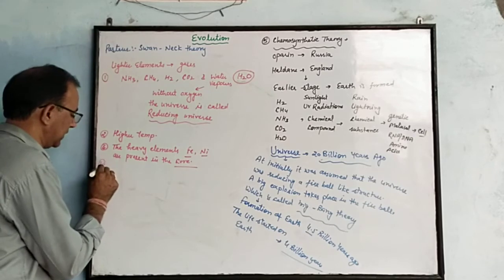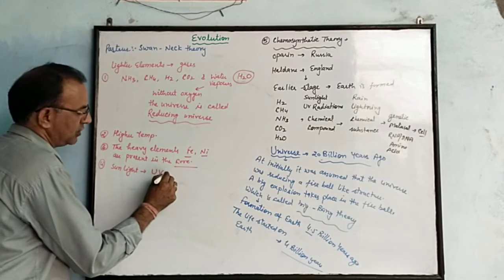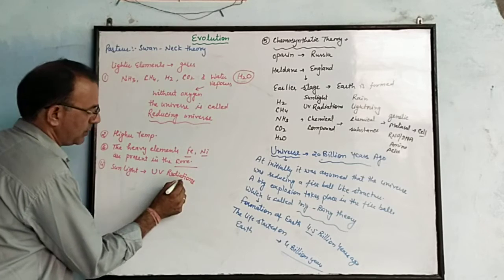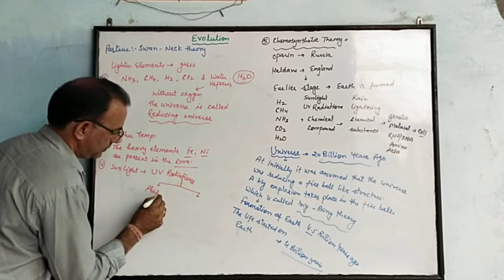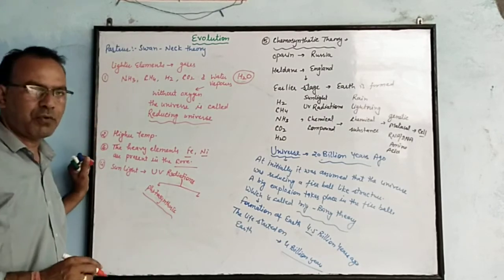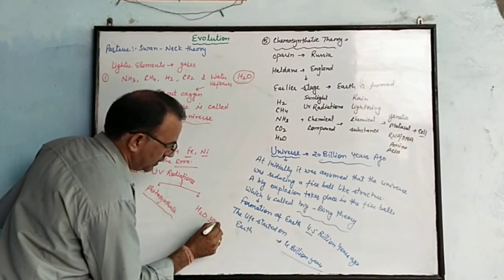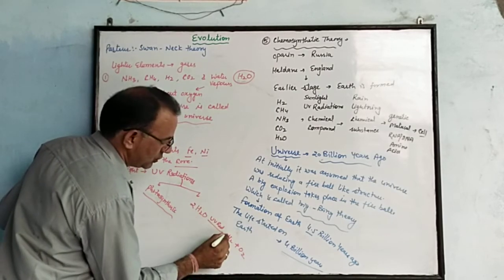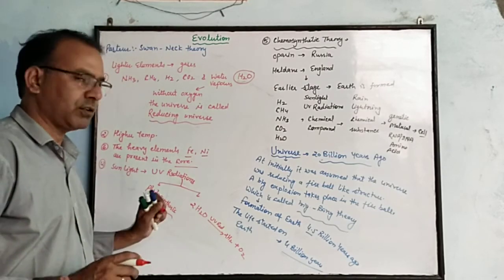And the next one is sunlight, in the form of UV radiations. These UV radiations have two functions. They are responsible for photosynthesis, and the second one is lysis of water, means water का breakdown होना, the water molecule breaking into hydrogen and oxygen in presence of UV radiations. Oxygen is produced on heating of the water vapor or lysis of water.